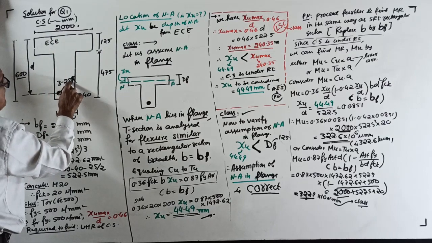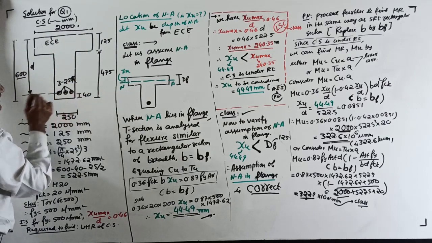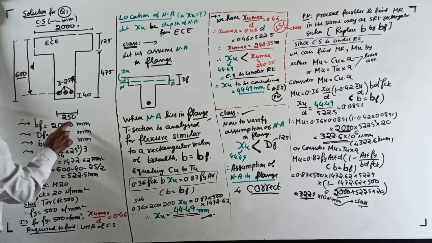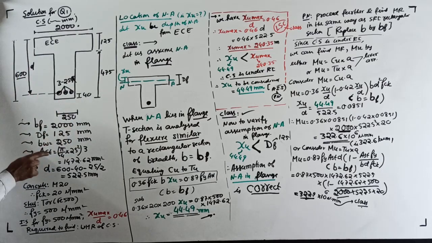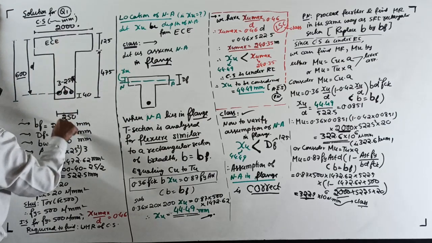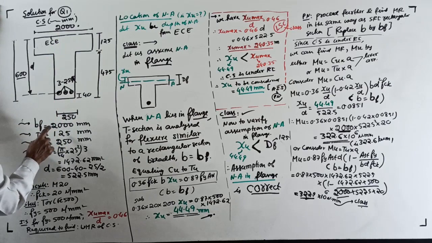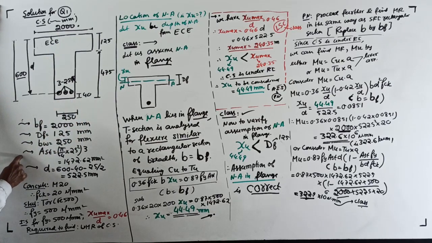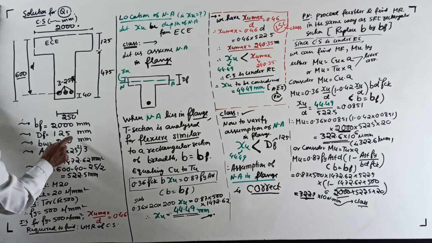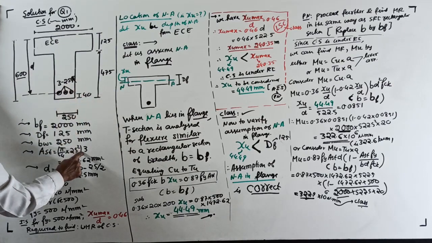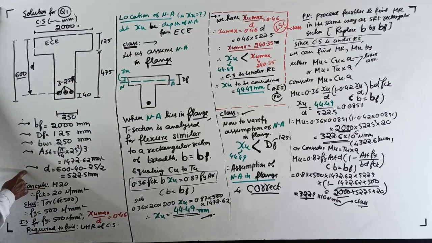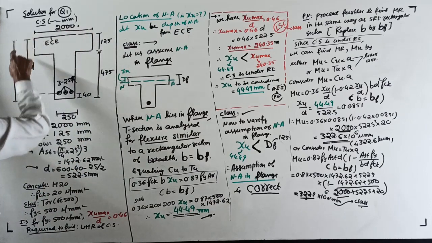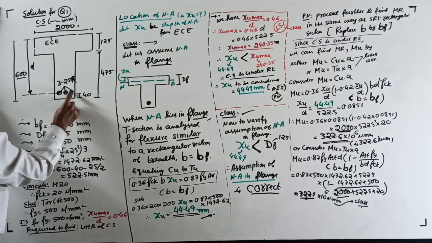3 bars of 25 mm diameter at a clear cover of 40 millimeter. So, now see, breadth, you can write here if you want. Those who are systematic: breadth of flange, BF, 2000. Depth of flange, DF, 125. Breadth of web, BW, 250. Area of the steel in tension, AST, pi by 4 of 25 square into 3, 1472.62. Effective depth D, 600 minus 40 minus 25 by 2.